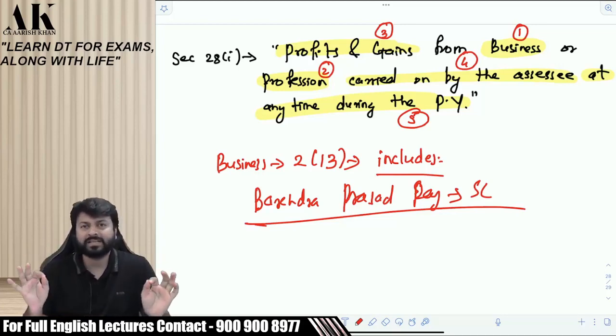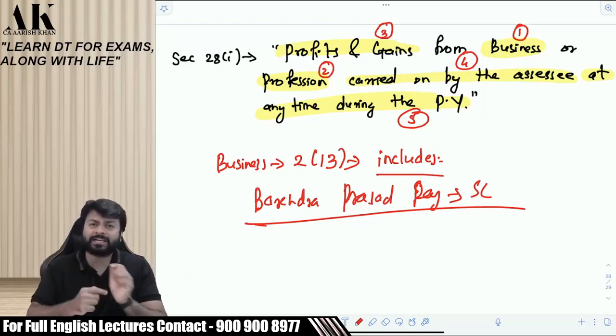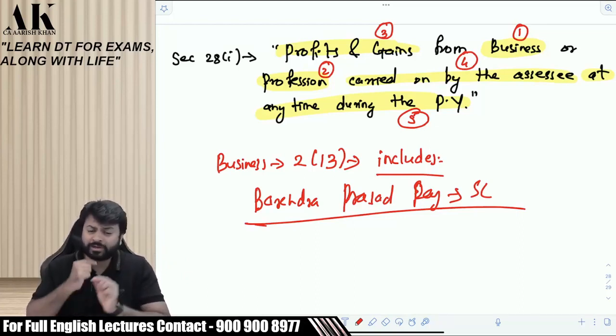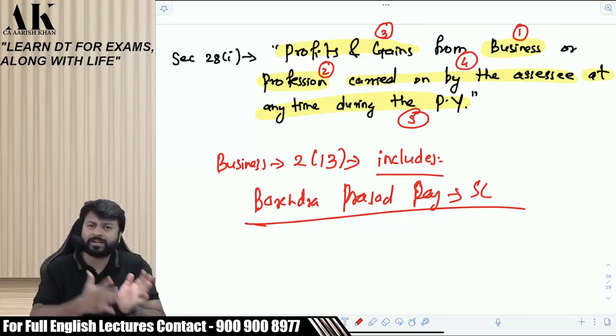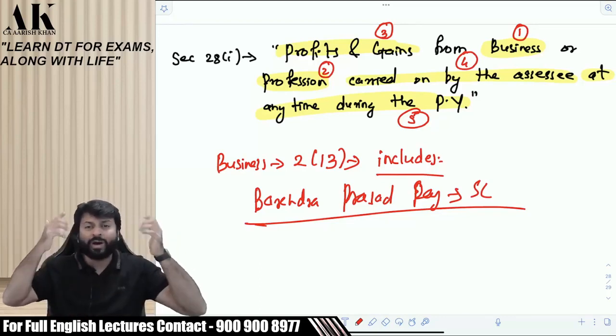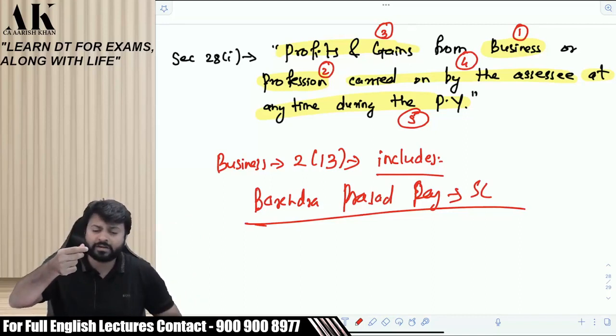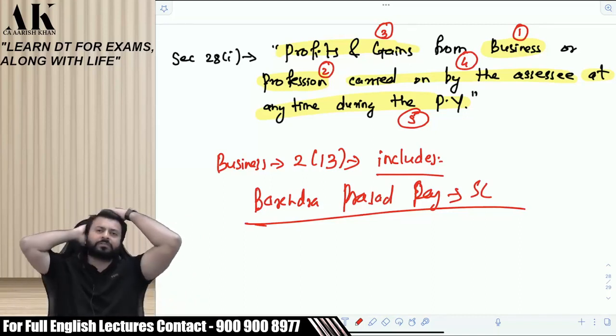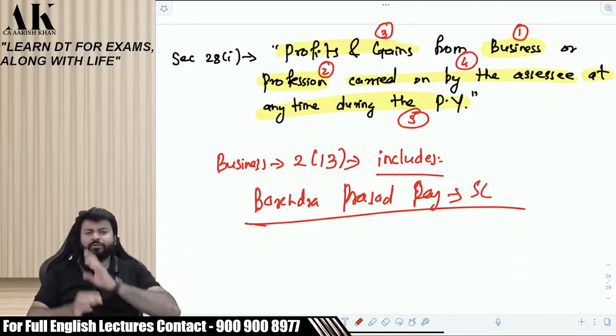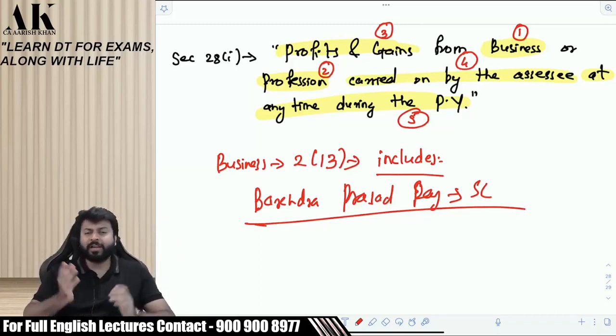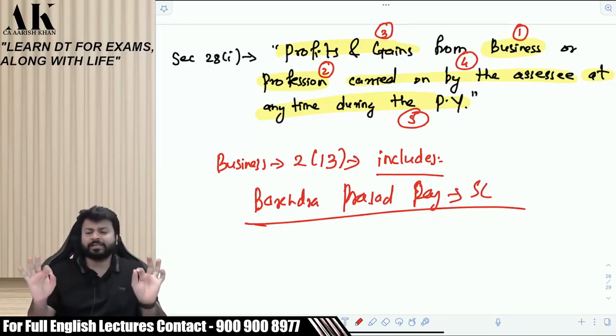So what does the court say? Business implies a systematic and organized activity. There has to be some system, some organized activity of applying labor, that is workers, and applying skill, that is your mind. Why are you doing all these things? With the dominant intention of earning money, of earning profits. Now, in the definition of Government of India, the profit element is not mentioned. It only says business includes trade, commerce, manufacture in the nature of adventure. Therefore, you have to look into the facts and circumstances of every case.